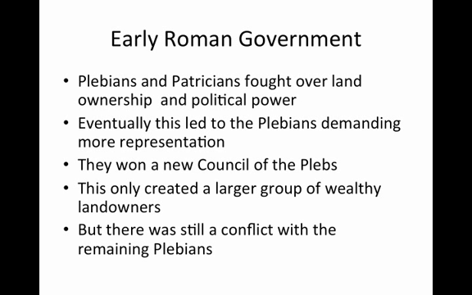The plebeians and the patricians fought over land ownership and political power. Eventually, this led to the plebeians demanding more representation, and they won, getting a new council of the plebs. But the problem was this only created a larger group of landowners, some with more land than others. So, this ended up just continuing the conflict with the remaining plebeians and the plebeians and patricians that had allied together.